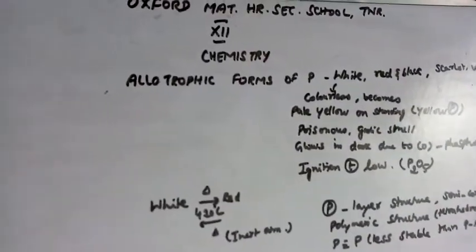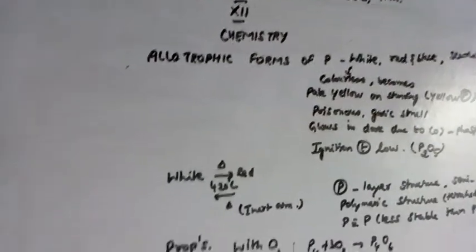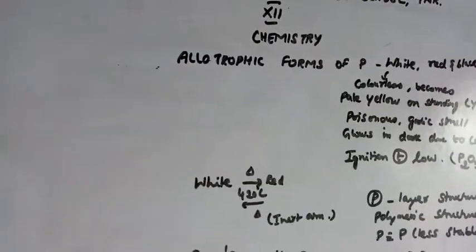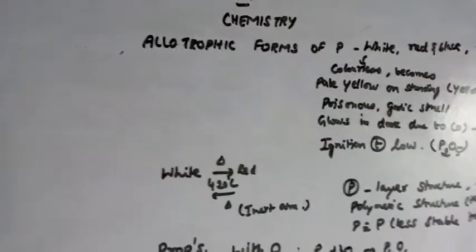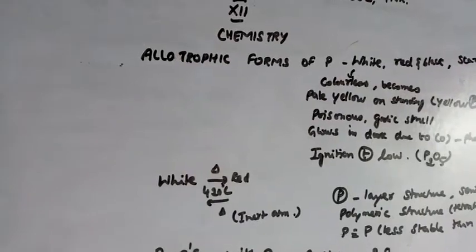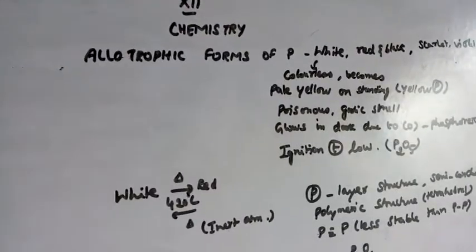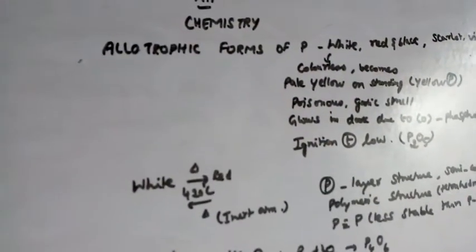Okay. First we will talk about the nature of white phosphorus. What is its nature? White phosphorus is generally colorless, but when it is allowed to stand for some time, it gives a pale yellow color. So it is also called yellow phosphorus. Next, it is poisonous in nature.